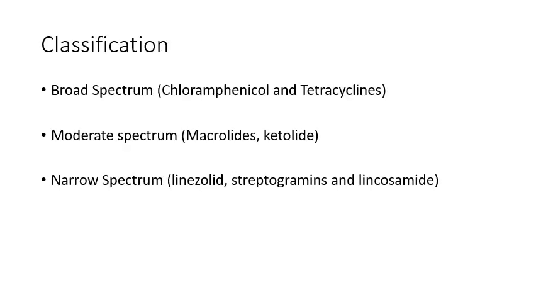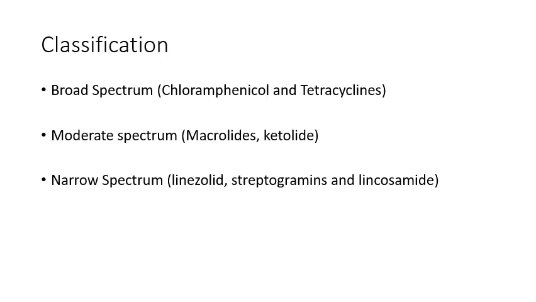Here is a little classification of protein synthesis inhibitors. There is a broad spectrum class, and then moderate spectrum, and then there is narrow spectrum. In the broad spectrum class, there are two famous drugs, chloramphenicol and tetracycline. Chloramphenicol was very active in antibiotic activity in the recent past. It is not used actively in the present day, but it was used massively in the past. And then there is tetracycline.